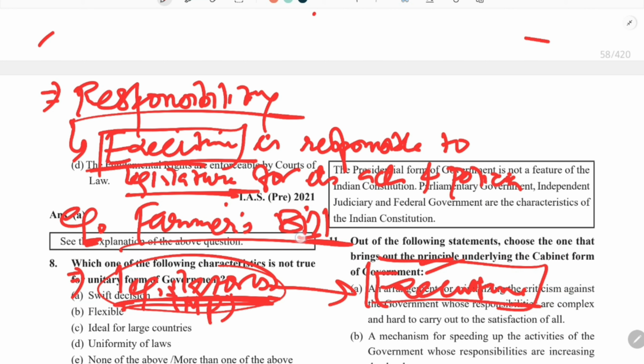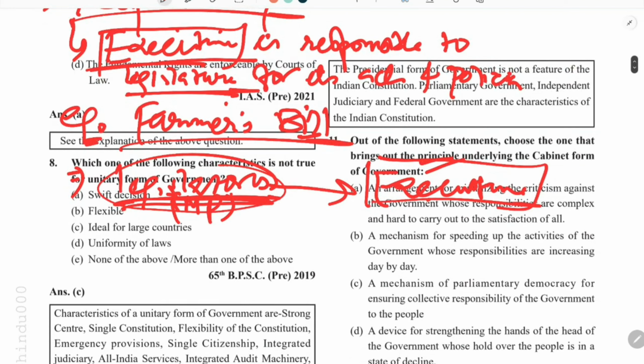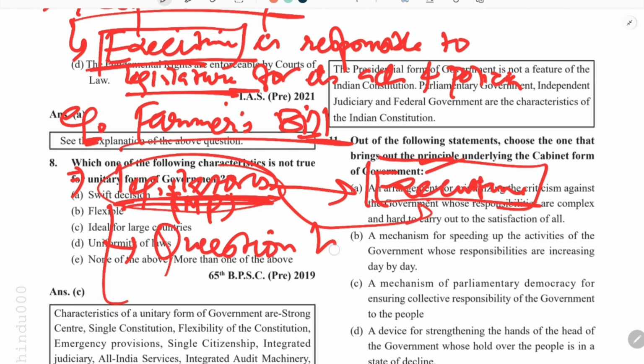Because this bill was passed in the parliament, where the members of parliament sit, these MPs ask the executive what their intention was to introduce such a bill, and what will be the benefit to the farmers. There are various methods through which legislators ask questions from the executive. Like you must have heard, question hour. There is a concept of zero hour. There are various other methods which we will read in the chapter on parliament.